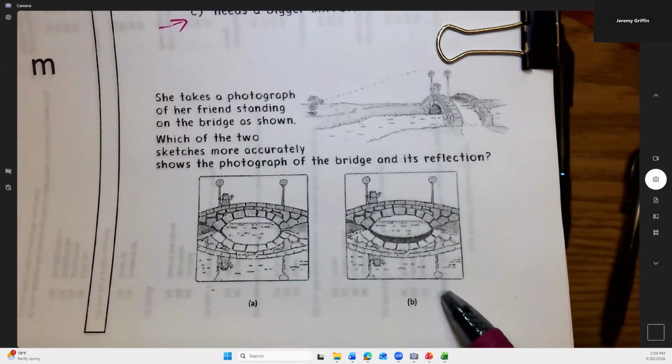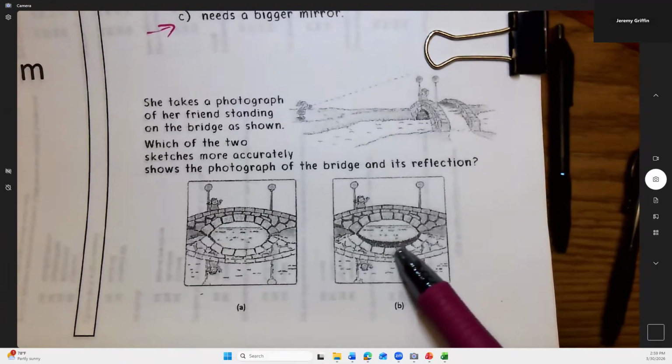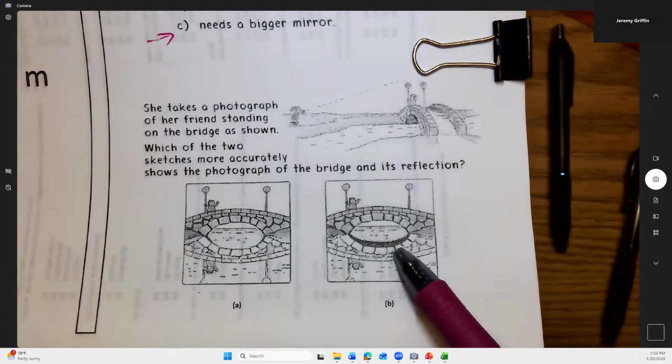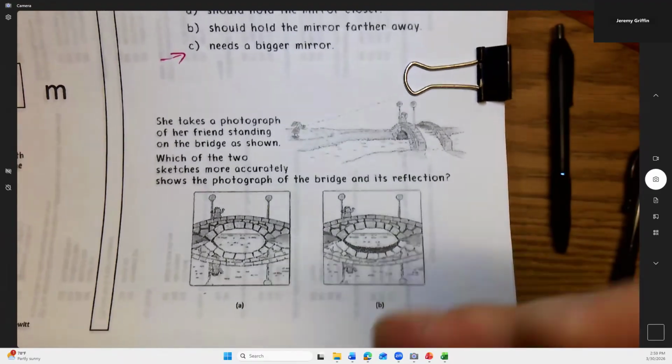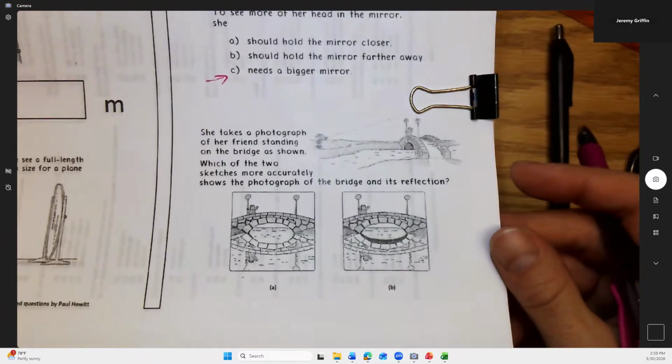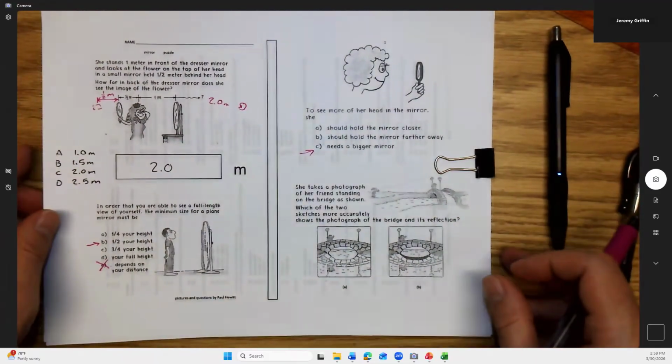Why is B? That has the shadows. Yeah, you can see the underside of the bridge here. You guys see this one has the underside of the bridge? Option A just mirrored straight down, but option B, you can see the reflection on the underside of the bridge.